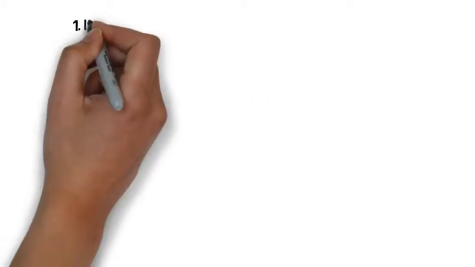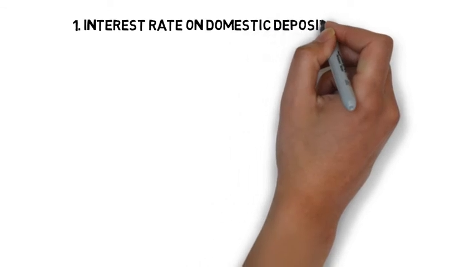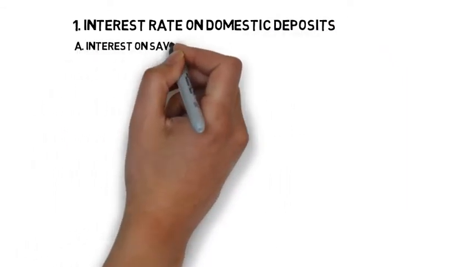1. Interest rate on domestic deposits. A. Interest on saving deposits. Interest, which can be fixed or floating, shall be paid on quarterly or shorter basis. It shall be calculated on a daily product basis and under,